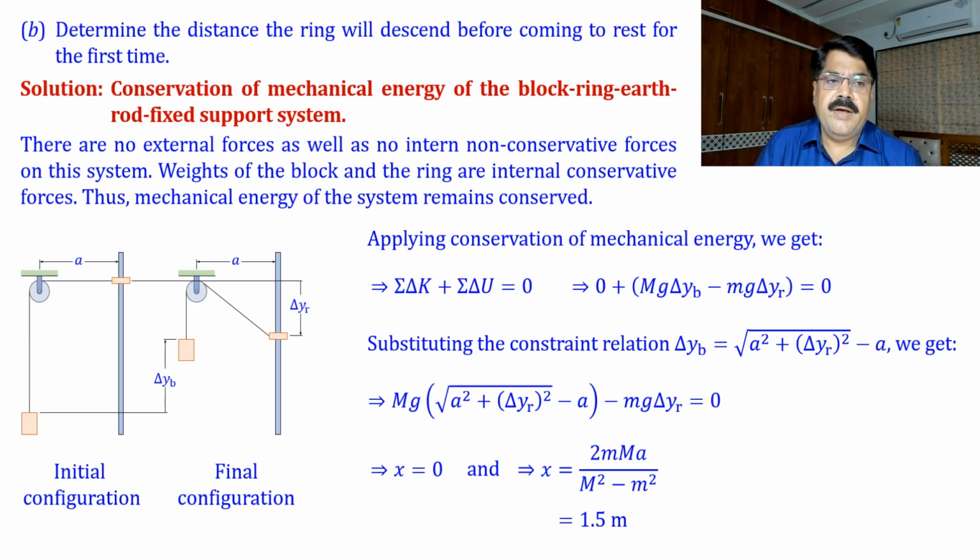Of course, if there are non-conservative internal forces, in those situations use of the general form of the work energy theorem will be much easier. Or if there are only two bodies and the internal non-conservative force is not doing work on both bodies but only on one body, in that case we can use the work energy theorem on a single particle also, as we have done in the satellite problem and the spring block problem.